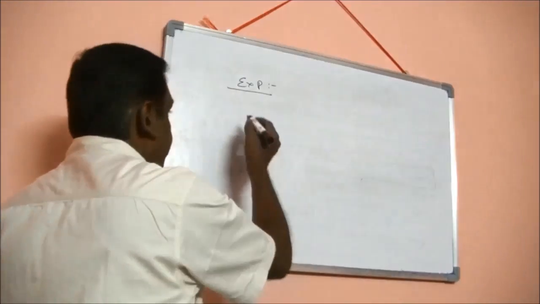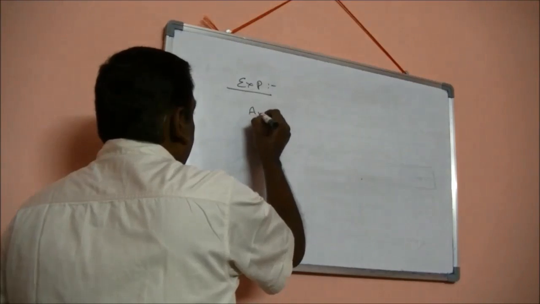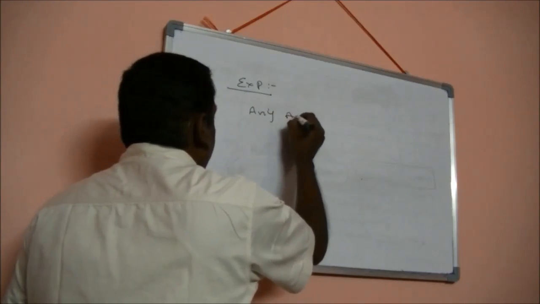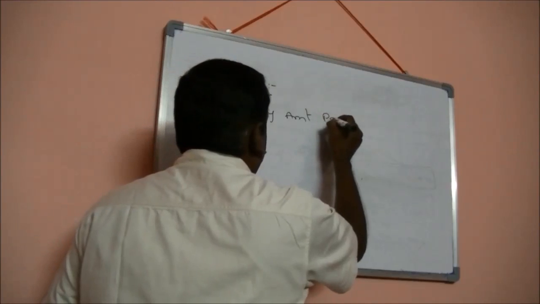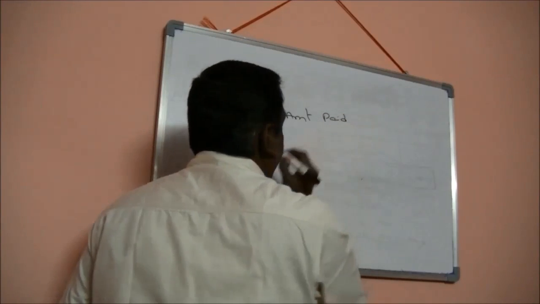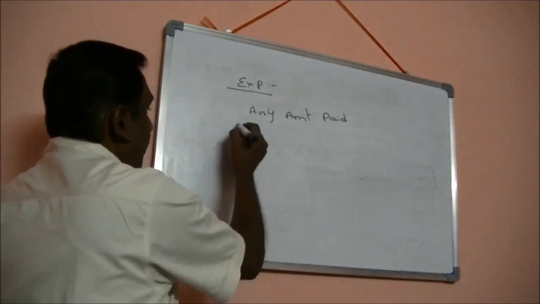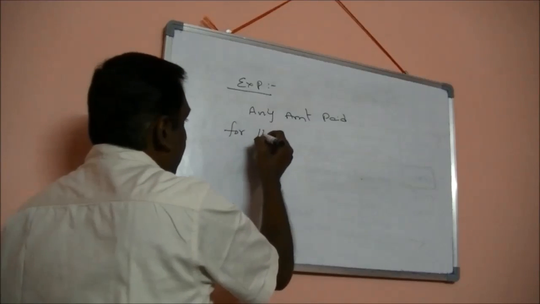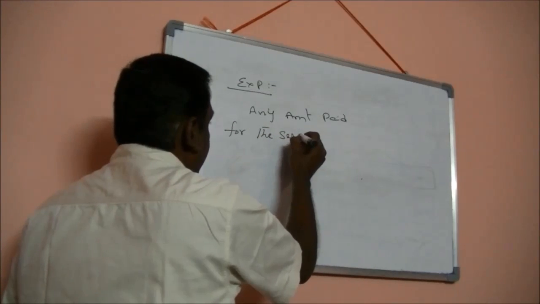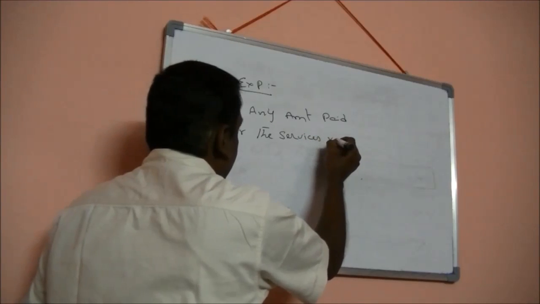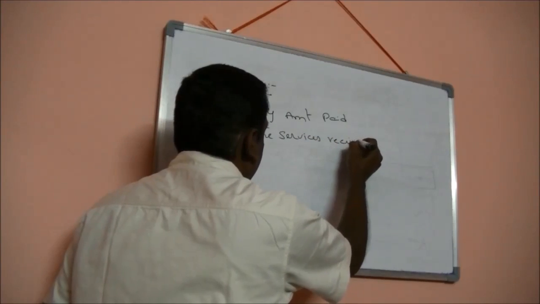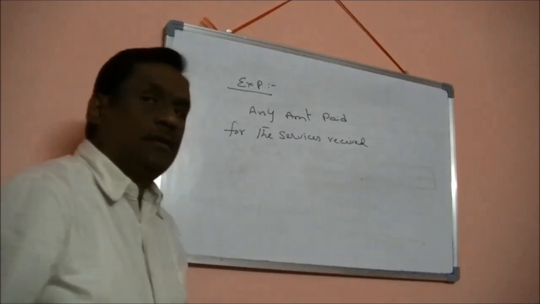Let me put it on the board. Any amount paid by the business for the services received is an expenditure.